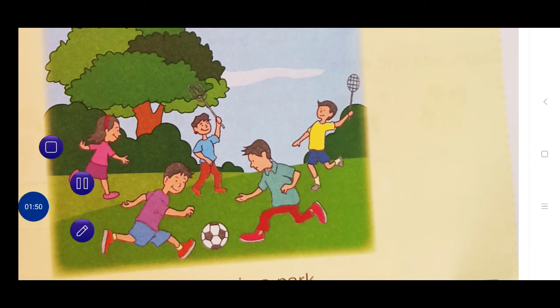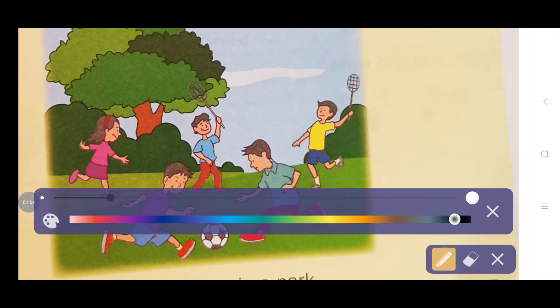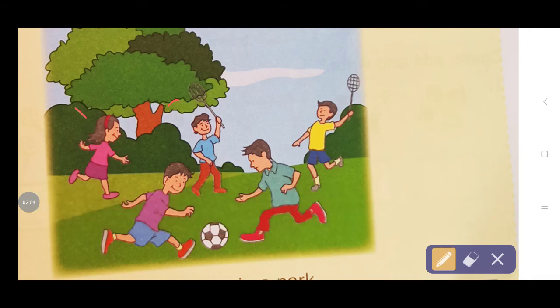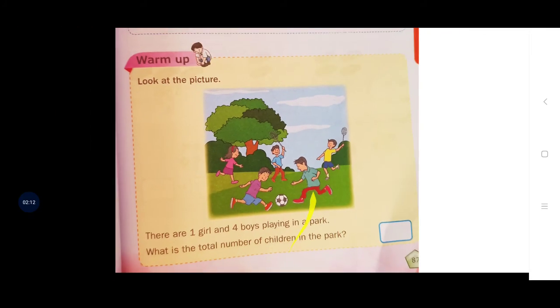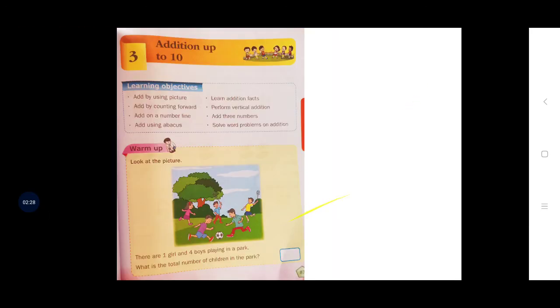So now I'll count it. You see here, one girl. I'll show this one with a red color. One girl, 2, 3, 4, 5. How many are there? 5. That's why I am writing this answer here. How many members are there? 5 members are there. Okay, na children? Understood now all of you? Very simple. 5 members are there.